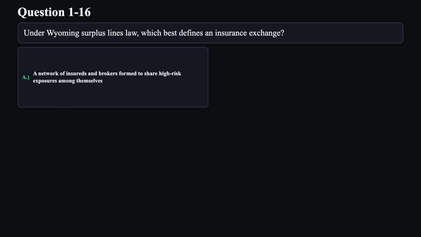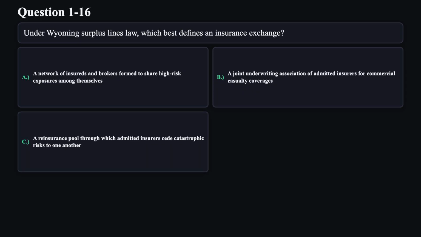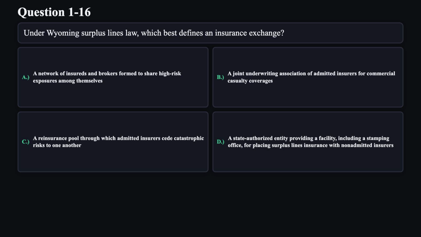Question 16. Under Wyoming surplus lines law, which best defines an insurance exchange? A. A network of insureds and brokers formed to share high-risk exposures among themselves. B. A joint underwriting association of admitted insurers for commercial casualty coverages. C. A reinsurance pool through which admitted insurers cede catastrophic risks to one another. D. A state-authorized entity providing a facility, including a stamping office, for placing surplus lines insurance with non-admitted insurers.